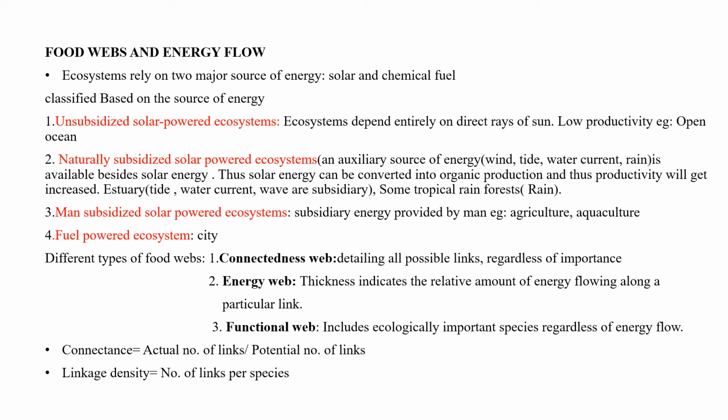Connectance is equal to the actual number of links divided by the potential number of links, that is, the actual number of links seen over the possible number of links. Linkage density is the number of links per species.